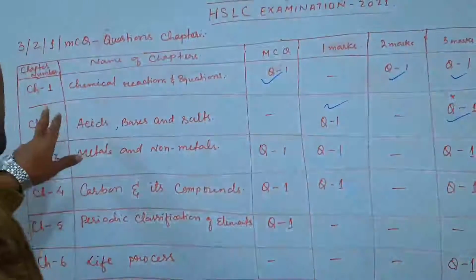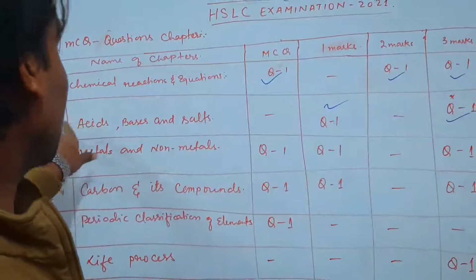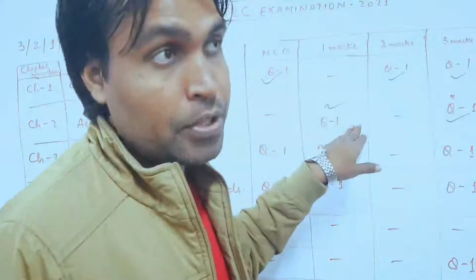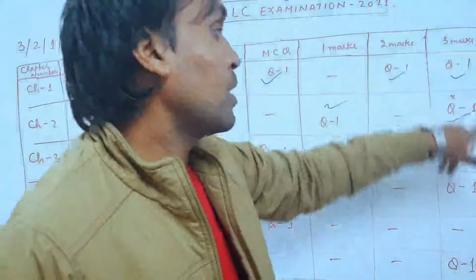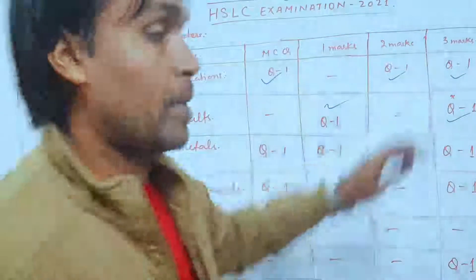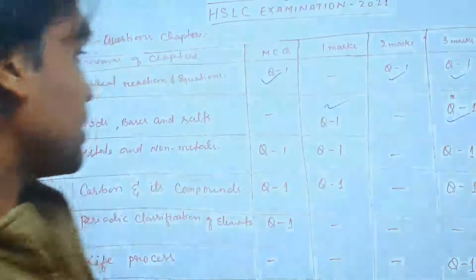Getting my point? So again I repeat, chapter number 2, acids, bases and salts, you will be getting 1 very short answer question for 1 mark and 1 three mark question. So in total it will be coming for 4 marks. Getting my point, dear students?